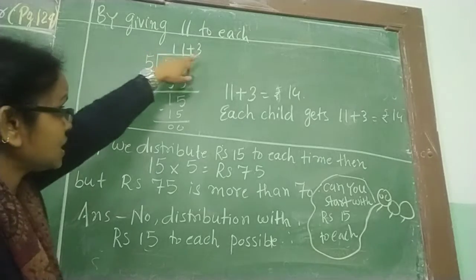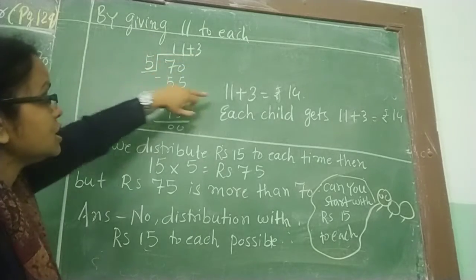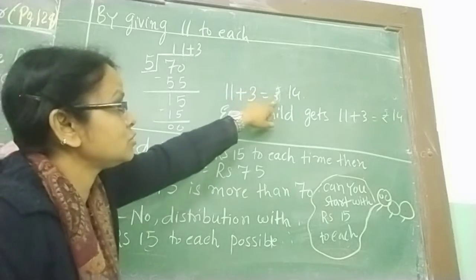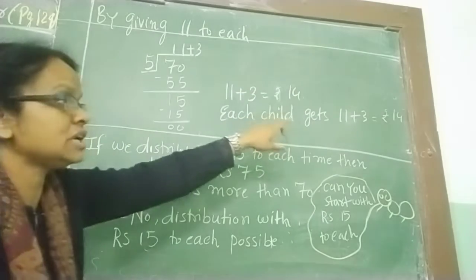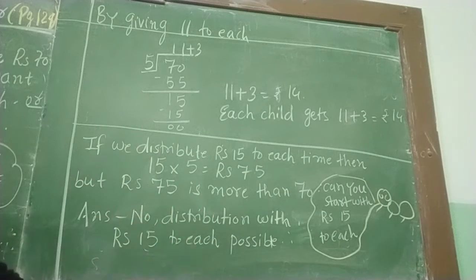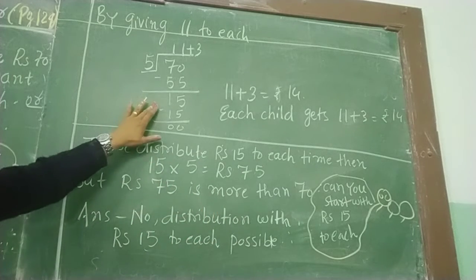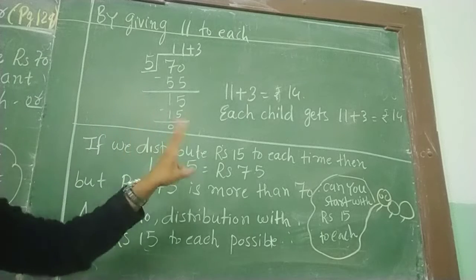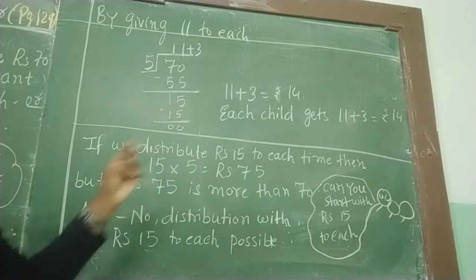15 rupees left. Then 5 3s are 15. So 11 plus 3 is equal to rupees 14. So each child will get 14 rupees. First of all they will get 11 rupees, and then after 11 rupees, how many left? 15 rupees left. So each child will get 3 rupees. So 11 plus 3, that is 14 rupees.